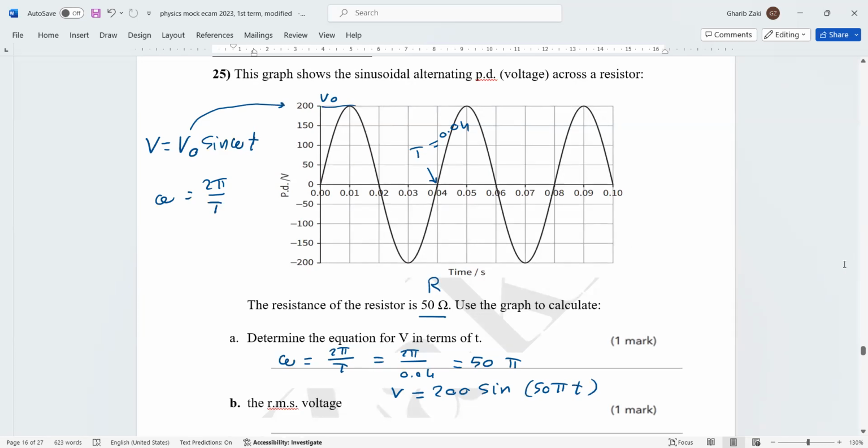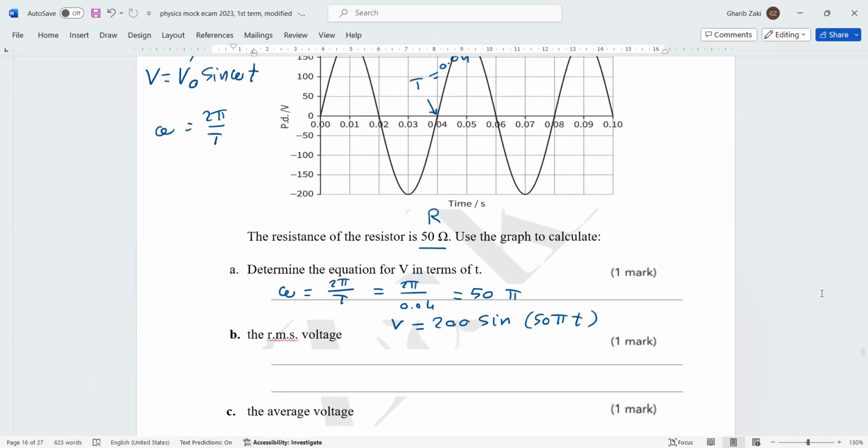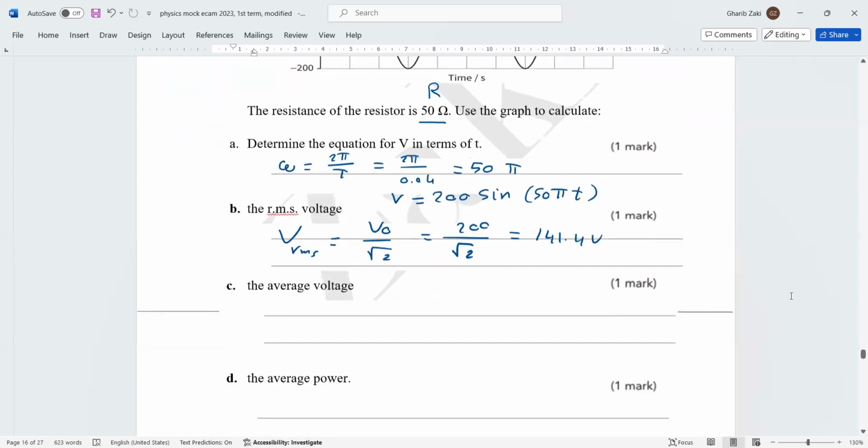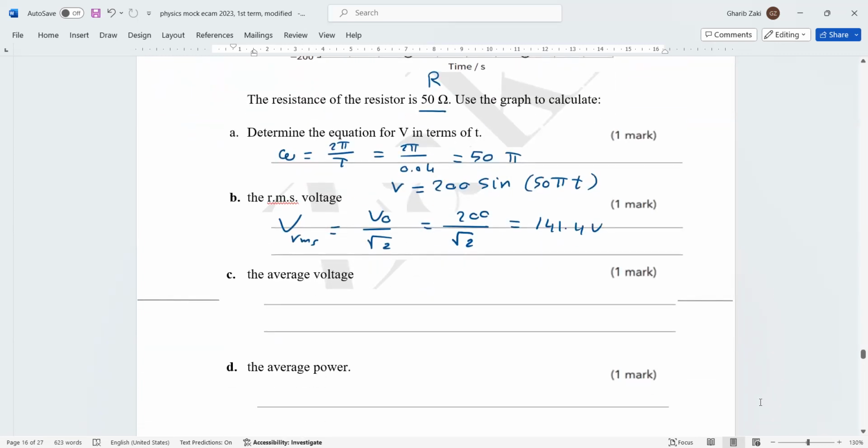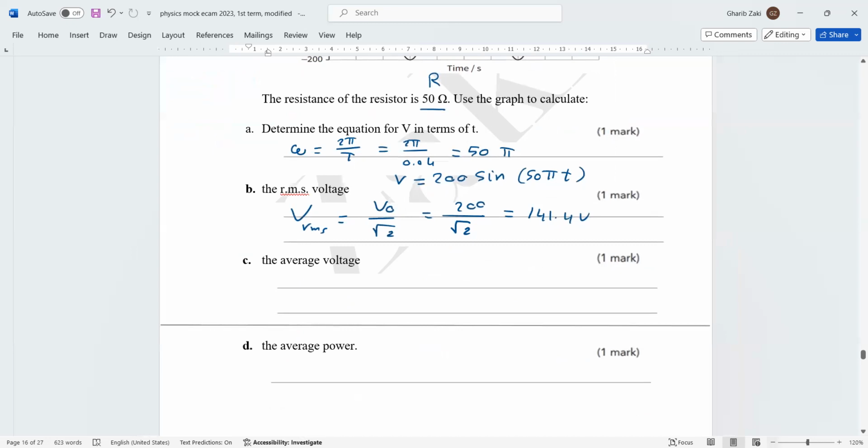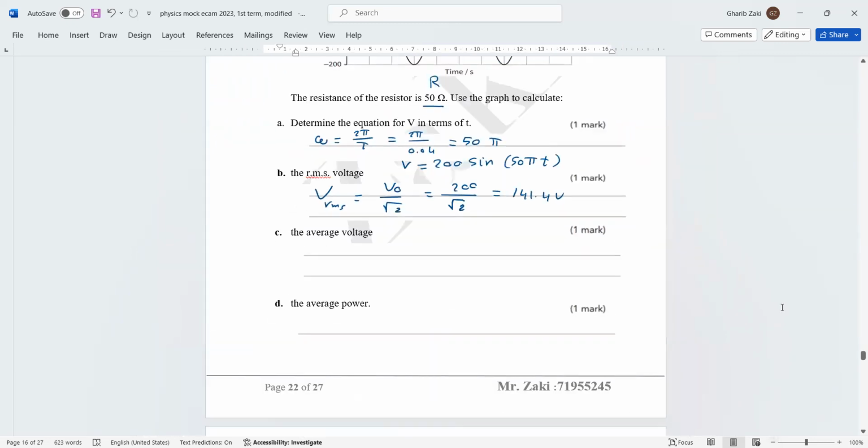Now find the RMS voltage. V RMS equals V naught over square root of 2. V naught from the graph is 200, so it's 200 over square root of 2. The value is approximately 141.4 volts. The average voltage and the average current, take care, are 0, because the current up is the same as down. So the average is 0.